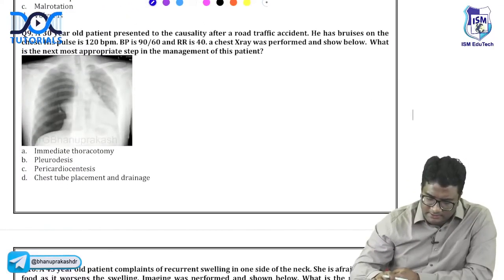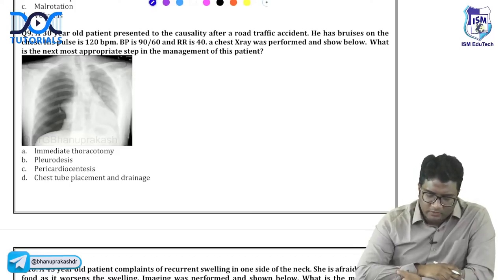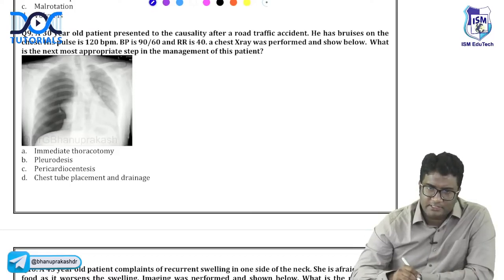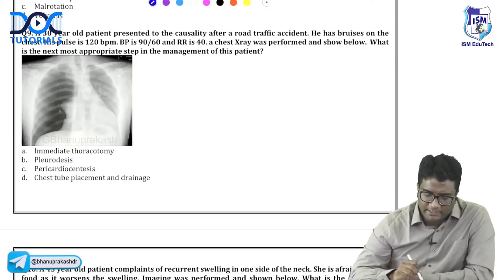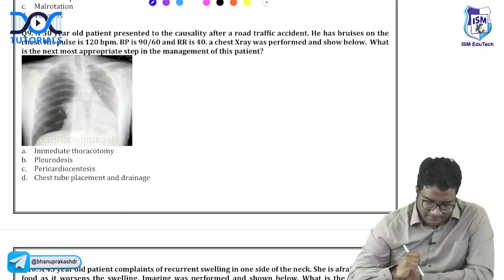Let's go. Try to answer this. A 30-year-old patient presents to casualty after a road traffic accident. He has bruises on the chest. Pulse is 120, BP is 90/60, respiratory rate is 40. A chest X-ray is performed and shown below. What is the next most appropriate step in the management? So you're given a road traffic accident, a radiograph is given. What is the next step in the management?